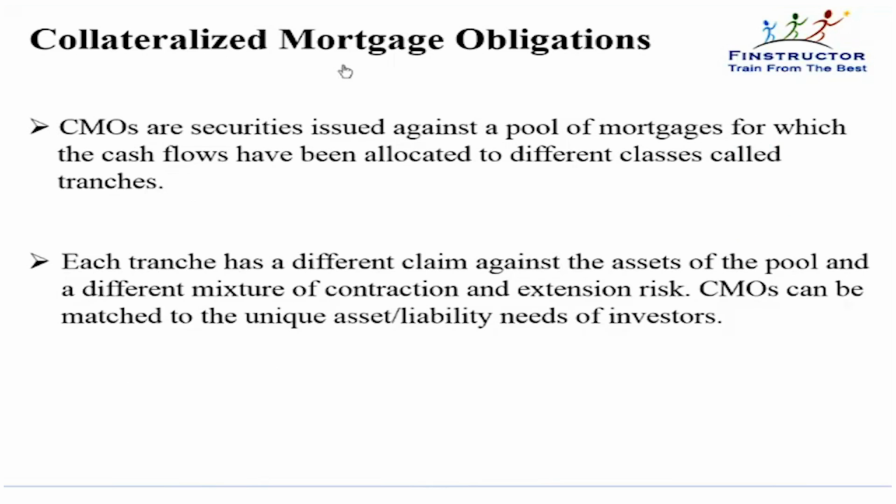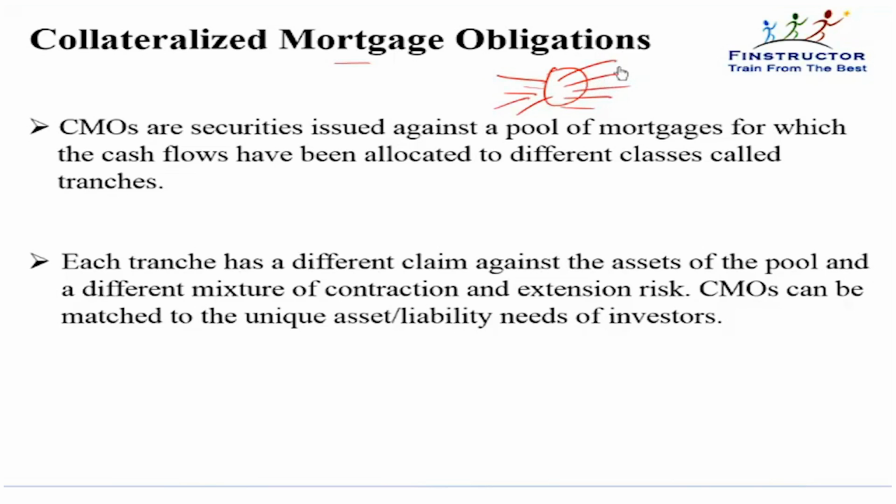We studied mortgage pass-through securities. A slight variant of the mortgage pass-through security is called a collateralized mortgage obligation. So in CMOs, as we'll see in the coming slides, all we try to do is that instead of keeping that pass-through with all of the same risk, these were mortgages, the SPV structured them and issued new securities on them, and we call them pass-through securities. Pass-through was essentially in the sense that whatever comes is straight up passed to all these investors.